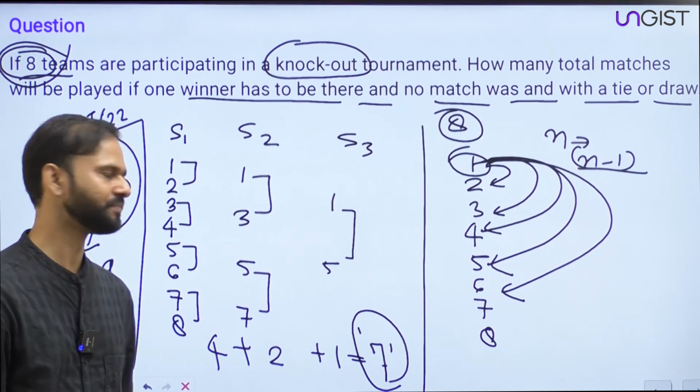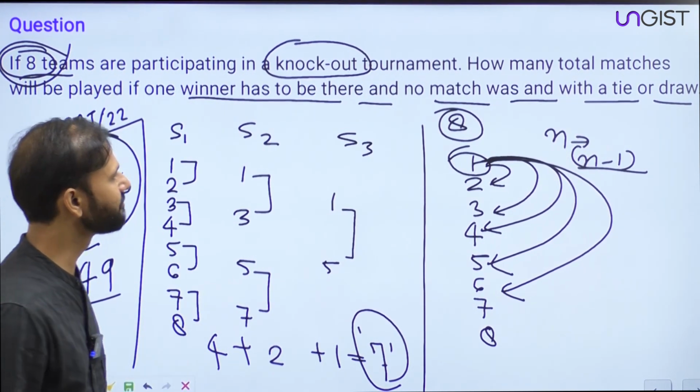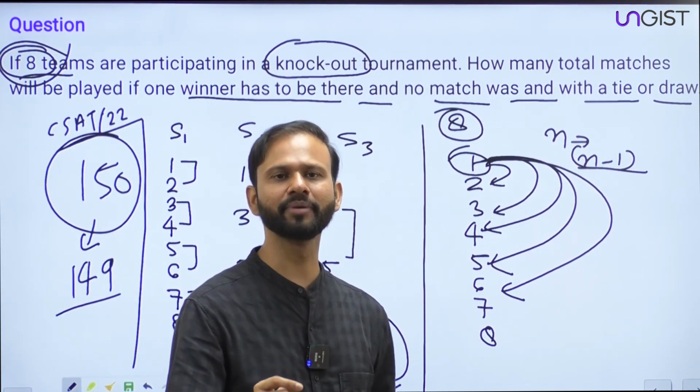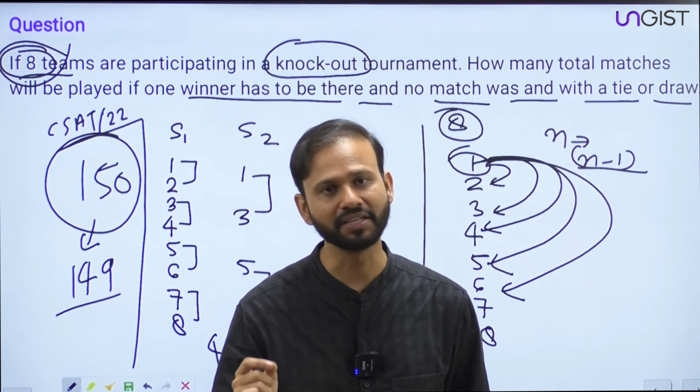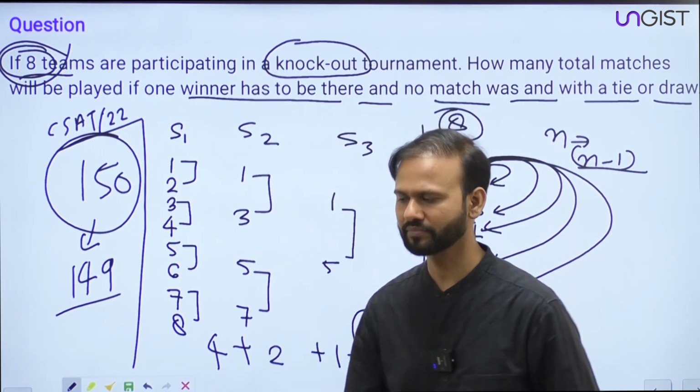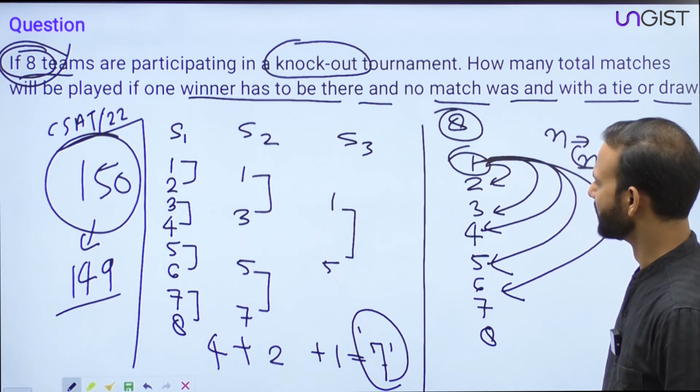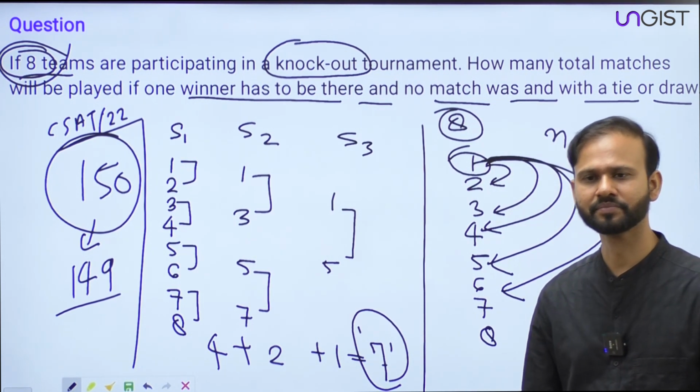Okay all of you? Alright guys, so please remember, if n teams are participating in a knockout tournament, then the total number of matches will be n-1. Okay? Alright. Shall we move to the next question, everyone?